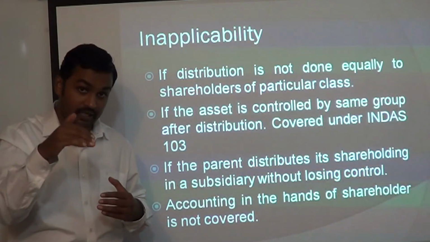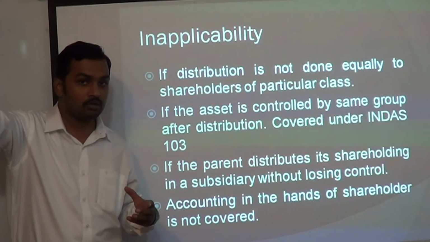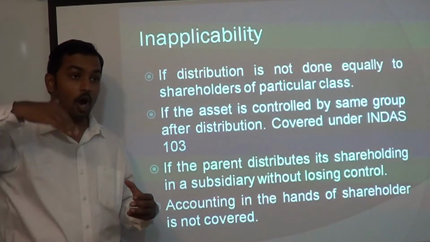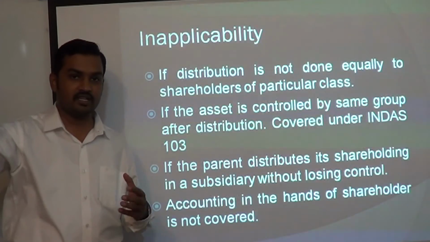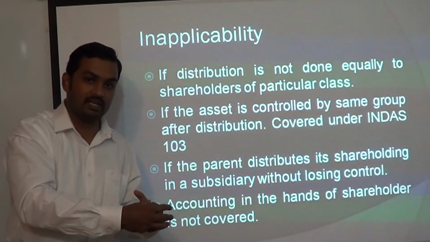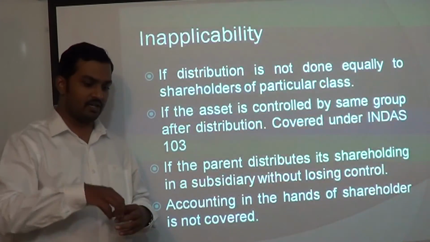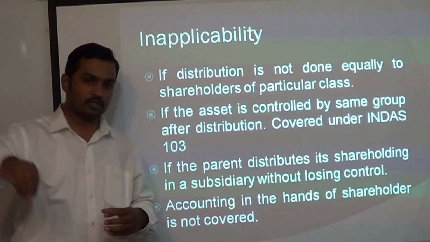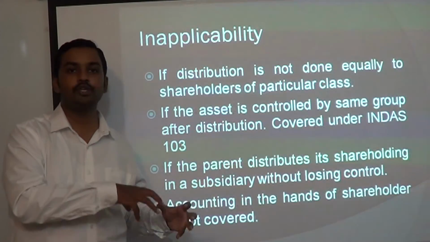Reduction in shareholding in a subsidiary is covered by specific standards. Ind AS 110 will talk about how to deal with consolidation, how to deal with reduction in the percentage of shareholding in a subsidiary. A separate standard is there. This standard is not going to apply. What the company is going to do is recognize minority interest in its place now. So when a parent distributes its shareholding in a subsidiary to its shareholders in the form of dividends, this standard is not going to deal with how to do the accounting for it.